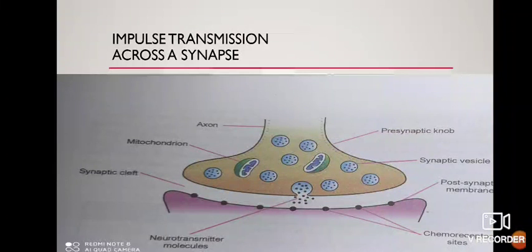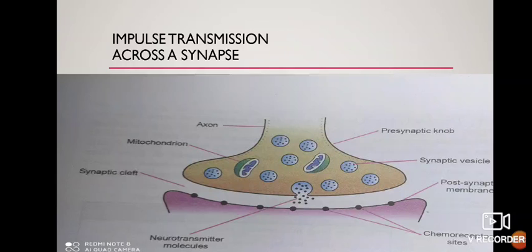Impulse transmission across a synapse. The junction between two neurons is known as a synapse. During rest, the outer surface of the neuron is positively charged while the interior has a negative charge. A stimulus causes opening of ion channels, which makes the outer surface negatively charged while the interior becomes positively charged. This creates the impulse, which moves forward. The posterior region returns to the condition of rest.